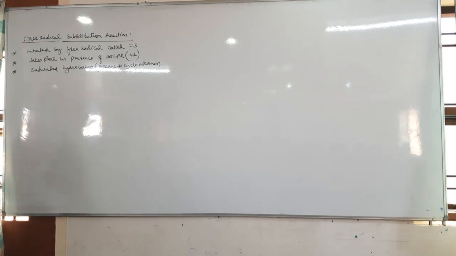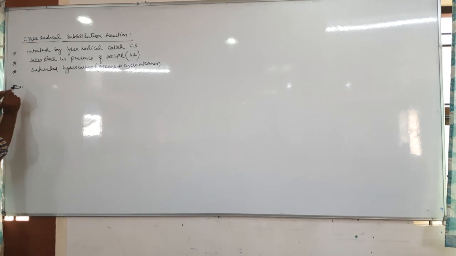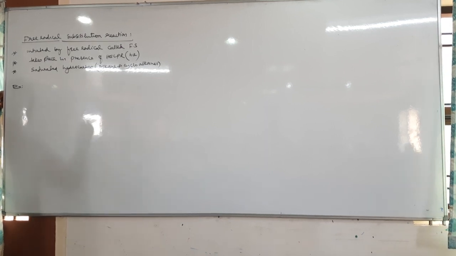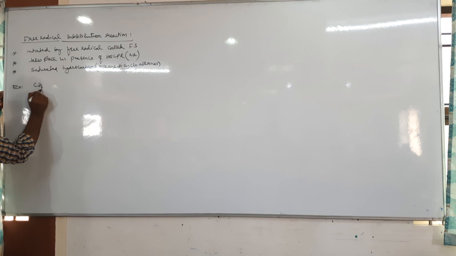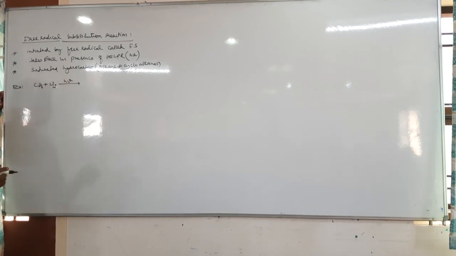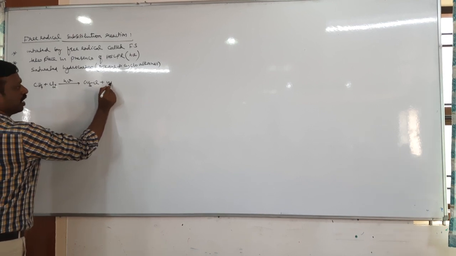Now, for example, it is a property of the saturated hydrocarbon, which in alkene topic we have already studied. For example, methane plus chlorine in presence of diffused sunlight gives methyl chloride plus HCl.